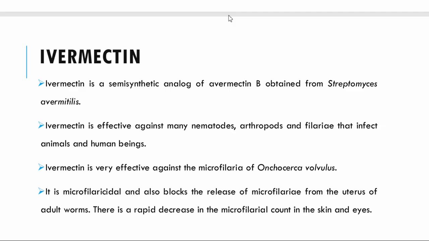Then we have the very common, newly derived, we can say, semi-synthetic drug ivermectin. If you visit pediatricians, or generally for elderly people or GIT-related problems a gastroenterologist, or a cosmetologist or dermatologist, the ivermectin drug is generally given in order to kill all the body worms so that your skin and gut related issues are solved.